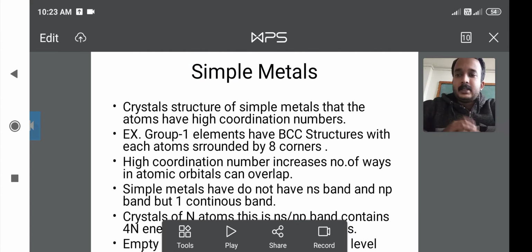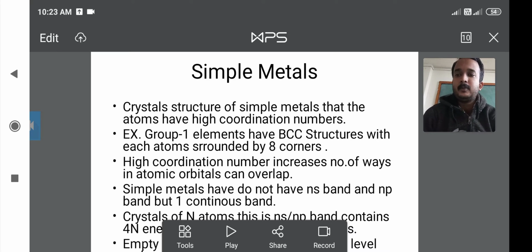In simple metals, the crystal structures have high coordination numbers. That means the atoms in the crystal structures of simple metals have high coordination numbers.